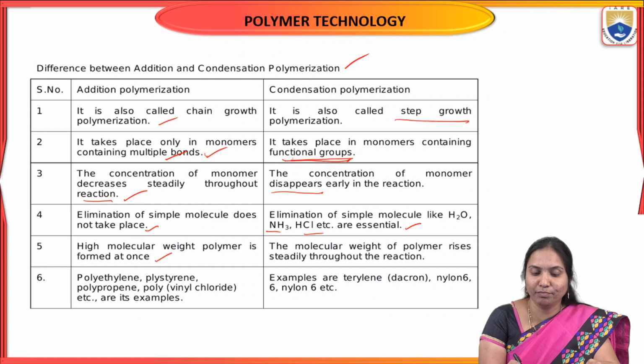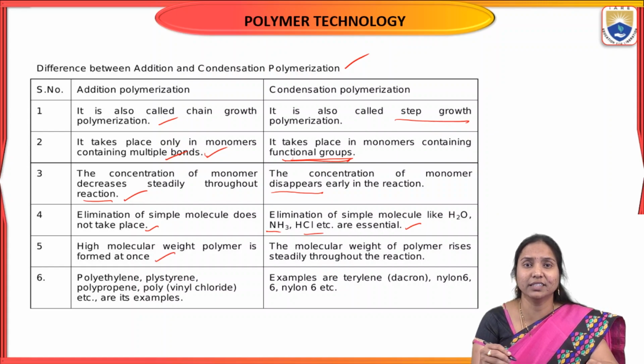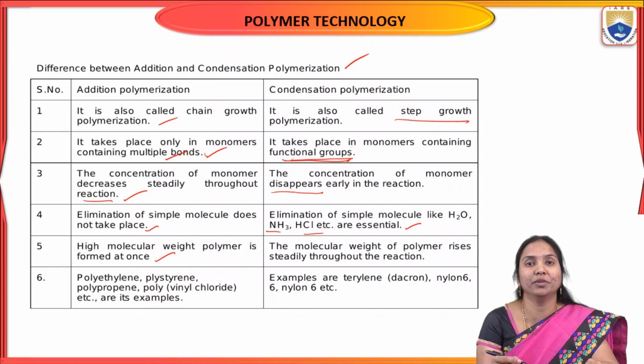Next, in addition polymerization, high molecular weight polymers are formed, because monomers simply add without eliminating any byproduct, so obviously the molecular weight of the polymeric chain is high.